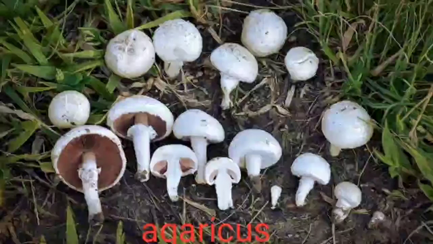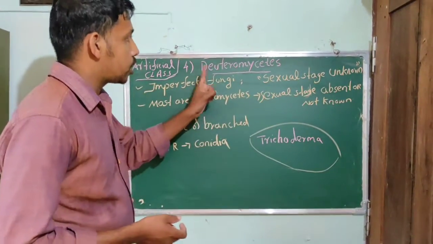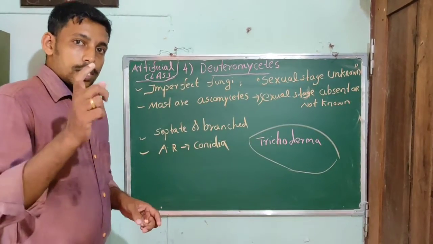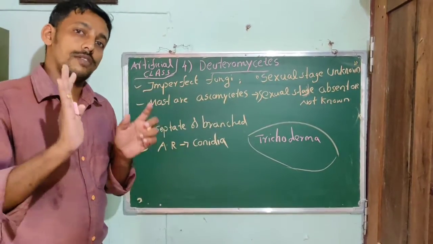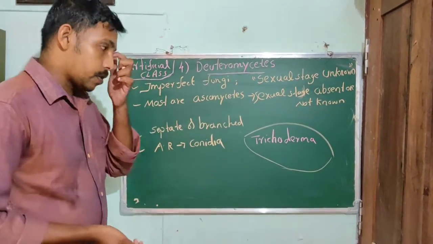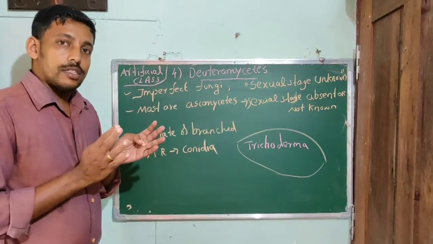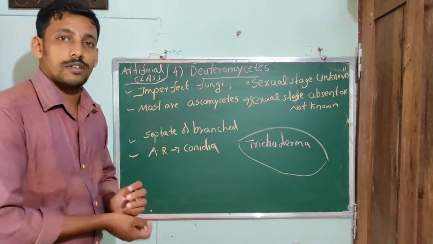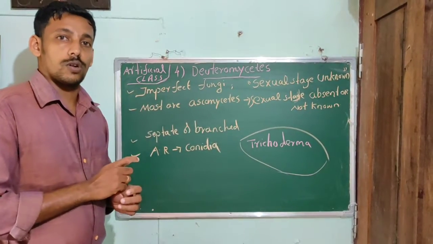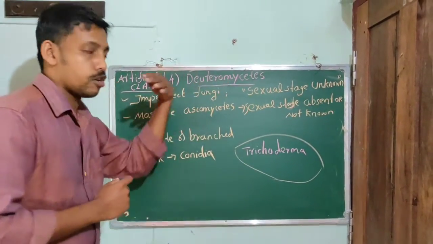Now we move to the last class, the Deuteromycetes, otherwise known as imperfect fungi. Actually, it is an artificial class. It includes all those fungi whose sexual stage is not known. Only their vegetative phase or asexual phase is known.